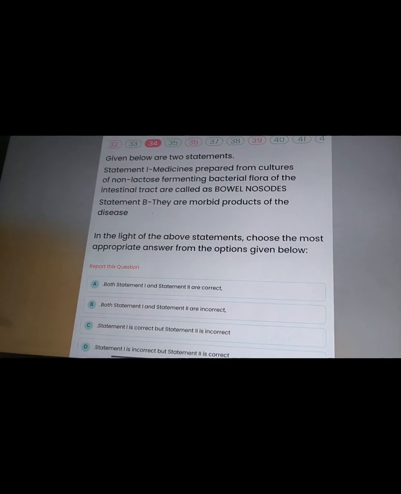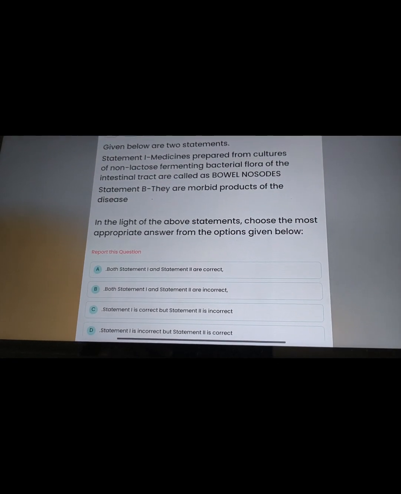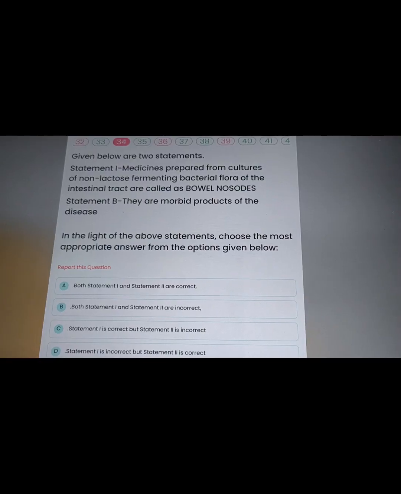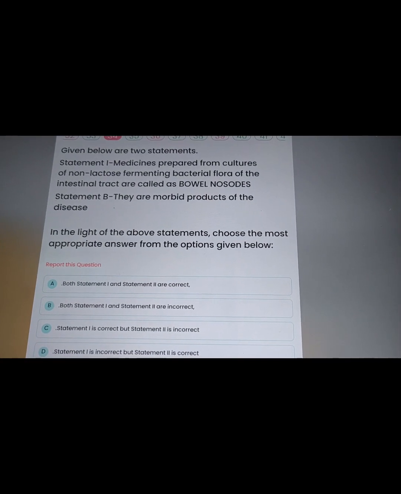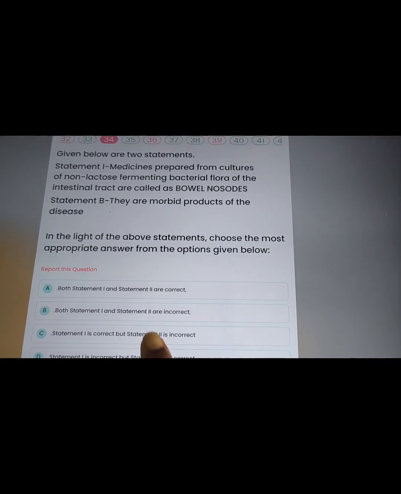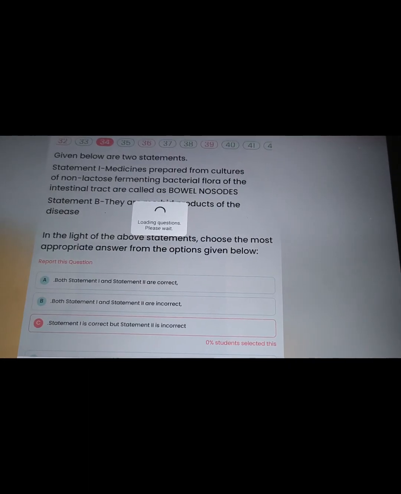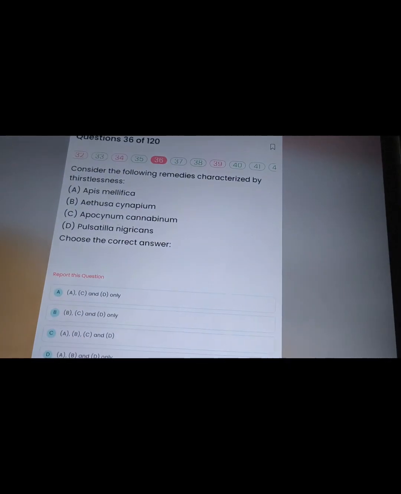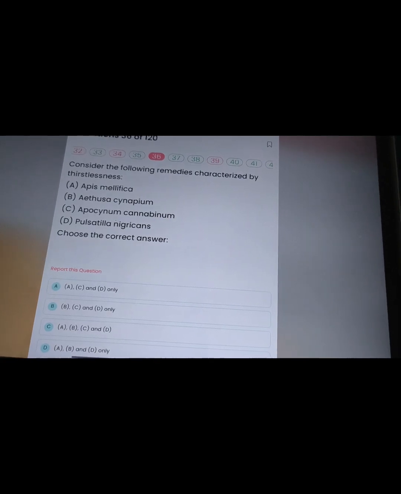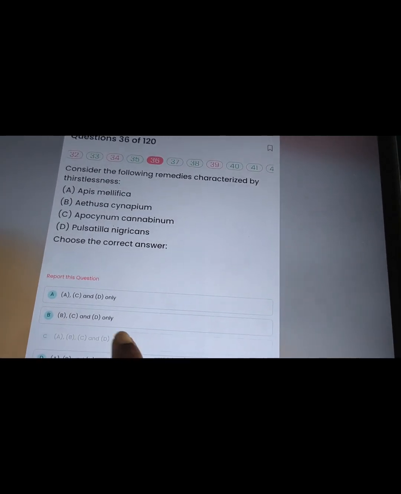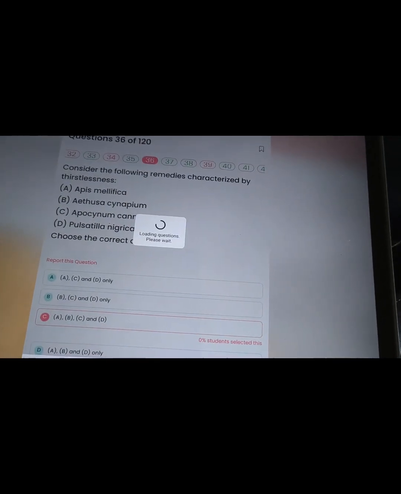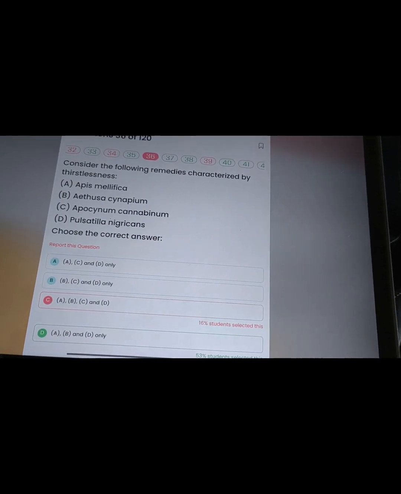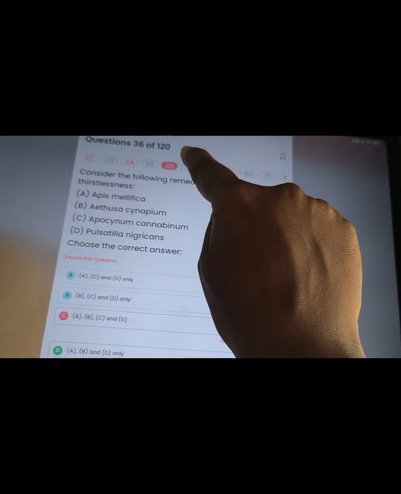Next question from bowel nosodes. There will be bacterial flora of intestinal tract. Is medicine prepared as a non-lactose fermentation. They are morbid product of disease. Here first statement is correct, but the second statement is not always correct. It is wrong. Then remedy characterized by thirstlessness. We know every ABCD. Apis, Thuja, Apocynum, Pulsatilla. Everyone not there. Only Apocynum is not there. Everything is there. So answer will be A, B, D.